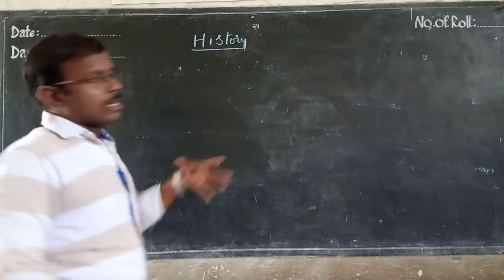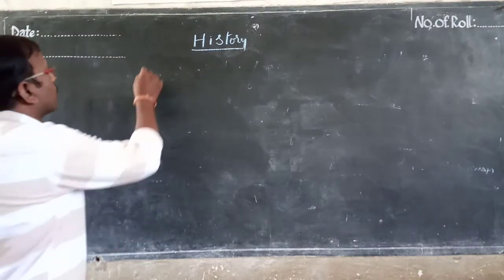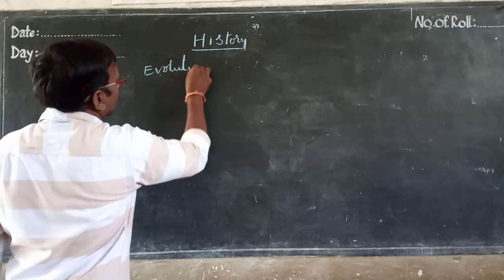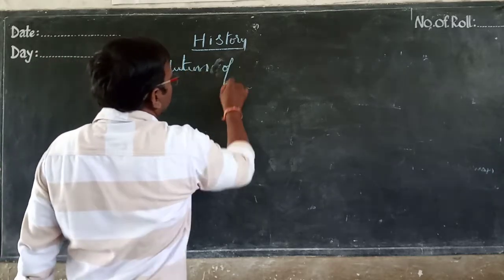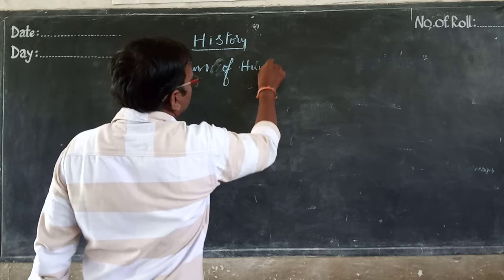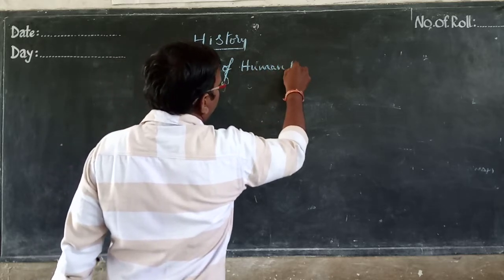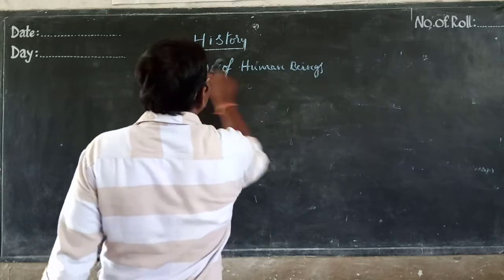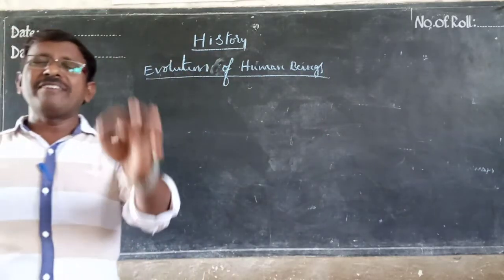So here in the evolution of human beings, which was the first human being, the first living thing on the earth.